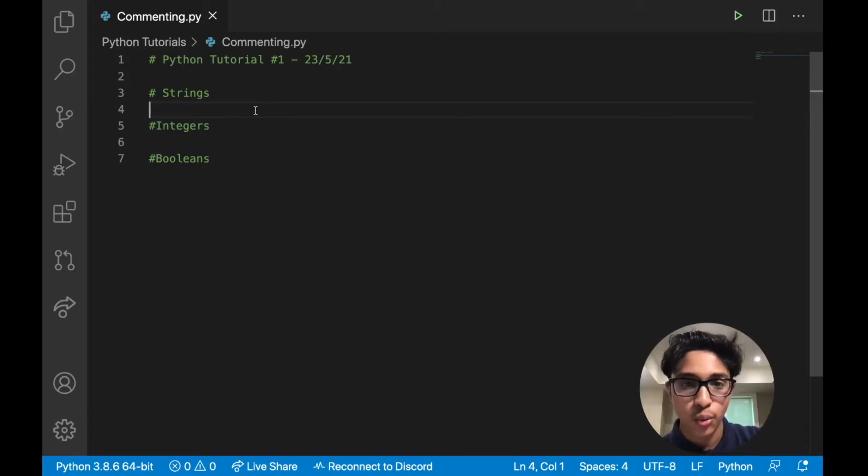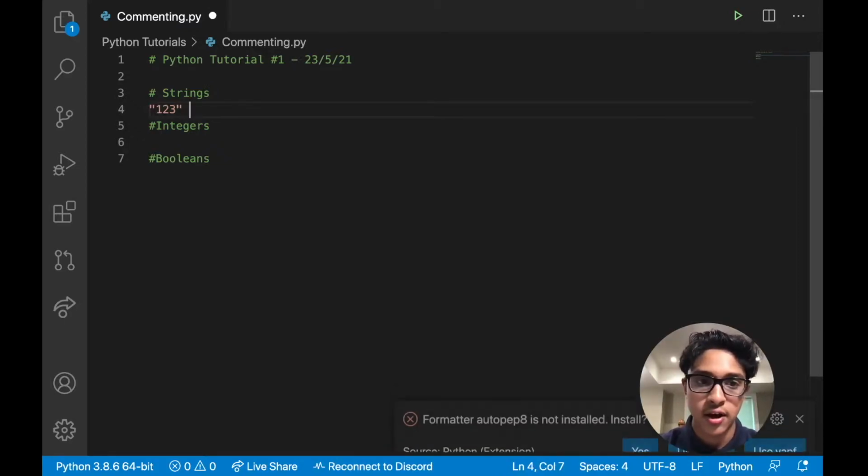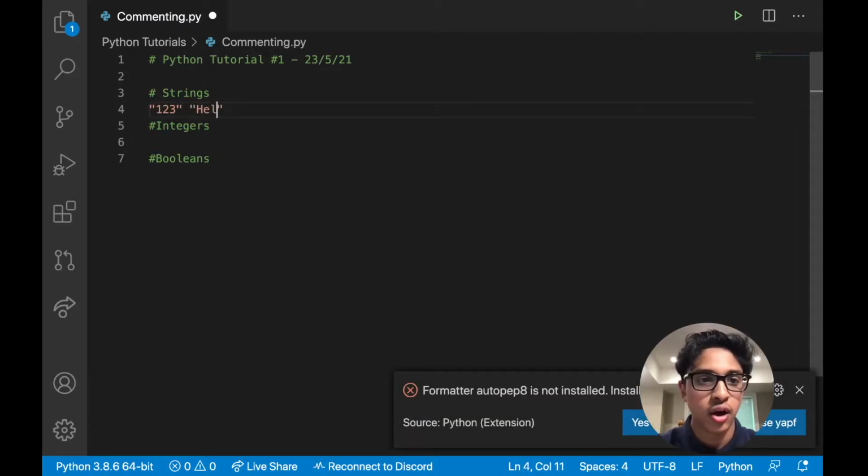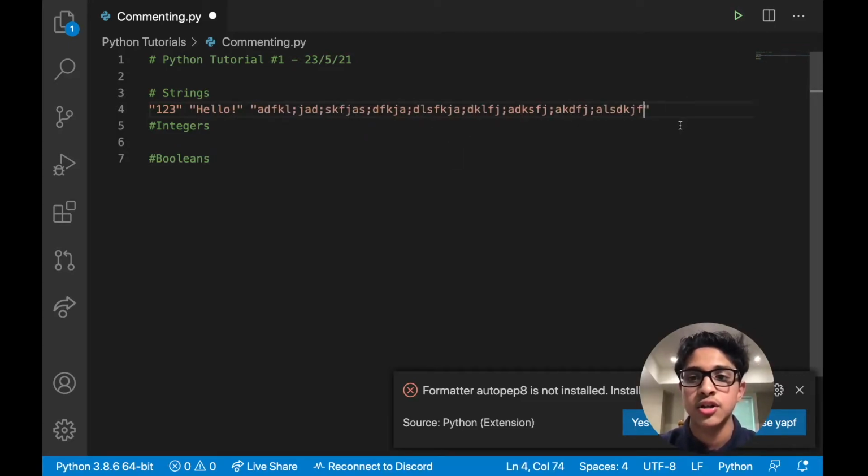So strings. What is a string? A string is basically anything that is like text. So we can have 1, 2, 3 as text, right? We could have hello as text. We could have really anything we want as text. It doesn't really matter too much. But this is essentially a string in a nutshell: something that is basically text, kind of.